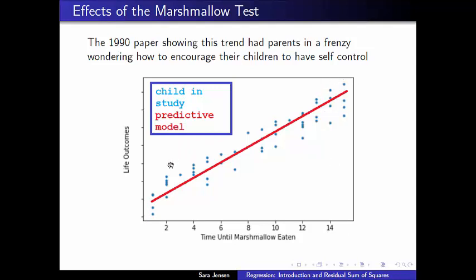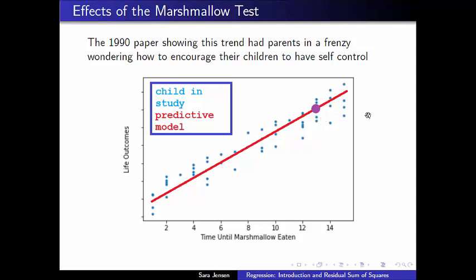And so the idea was, we have all this data. Is there a way that we can make a predictive model where you give me as input the time it takes for your child to eat the marshmallow, and what the model will do is predict as an output for whatever life event you're interested in measuring, how well your child will score on that event.